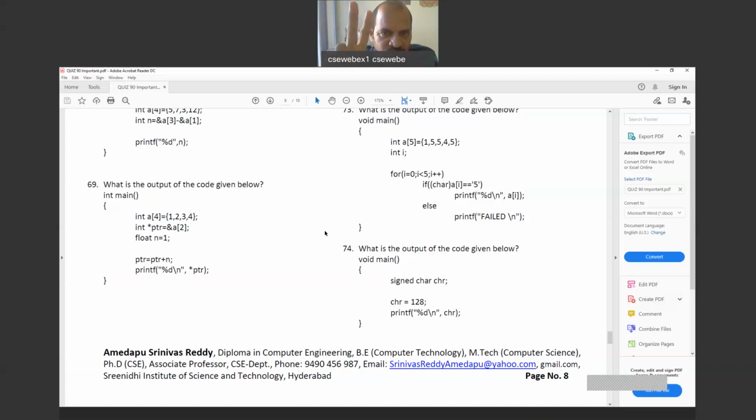Multiplication is also meaningless. Pointer arithmetic allows only addition as well as subtraction. And one more operation allowed is you can subtract one address from the other address. Example, in the above example, ampersand A of 3 minus ampersand A of 1. Like that we can subtract, but don't try to do it in the wrong way, like address of A subtracted from address of B. That's a meaningless operation.